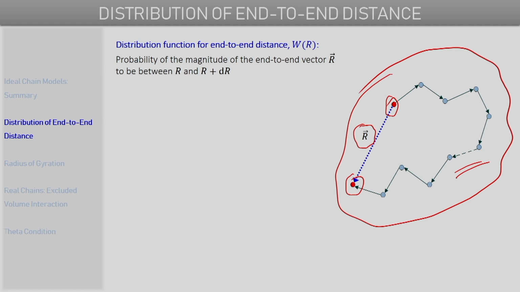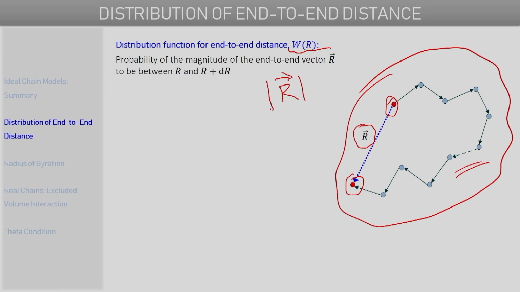The distribution function for this end-to-end distance, let's say we represent by W(R). This function W is a function of the end-to-end distance R, and it gives the probability of the magnitude of the end-to-end vector lying between R and R plus delta R. Essentially, if we have an end-to-end vector R, its magnitude is given by this vector with the mod sign.